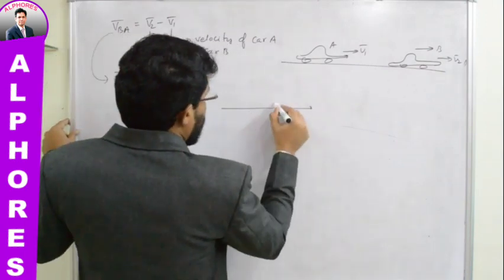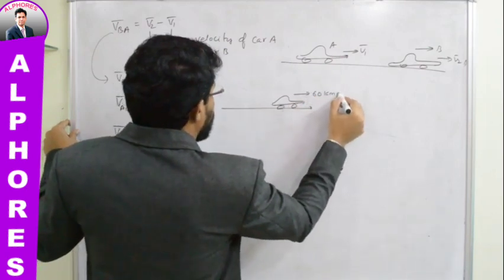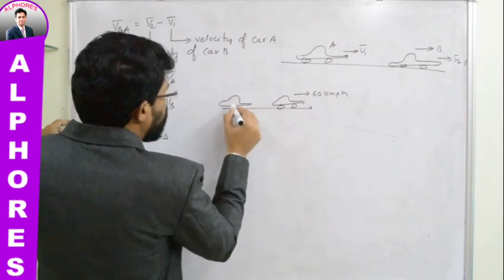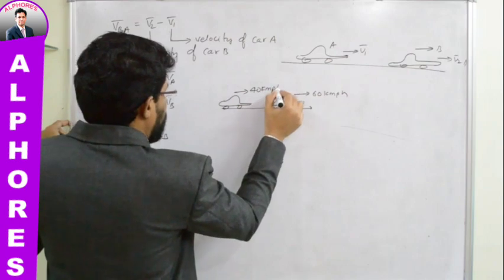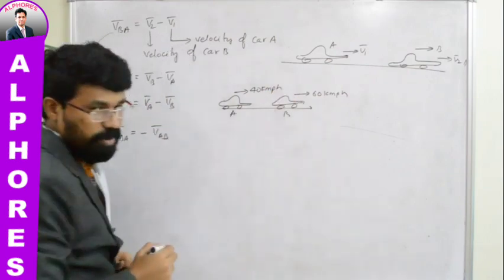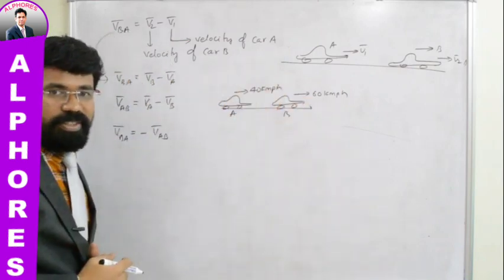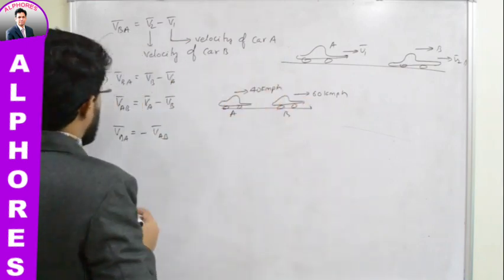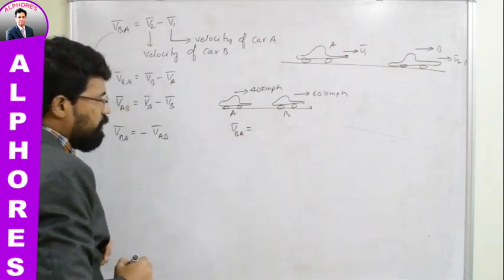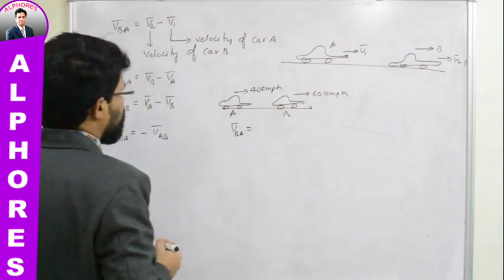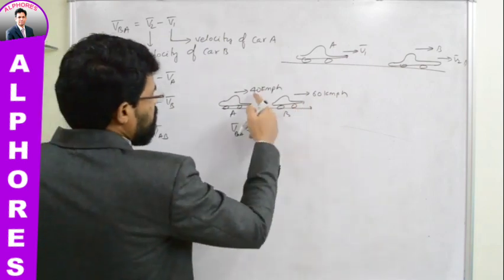For example, one car is moving with a speed of some 60 km/h. Another car is also moving in the same direction with a speed of some 40 km/h. Let us say this is car A, this is car B. Now here both are moving along the straight line. If you wanted to find out VBA bar, velocity of car B with respect to car A, how do we write? We write it as VB bar minus VA bar. It means 60 minus 40.